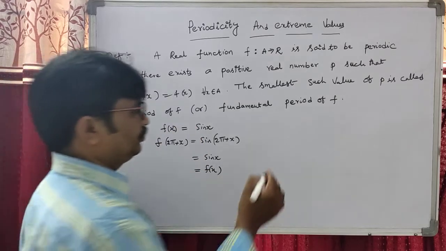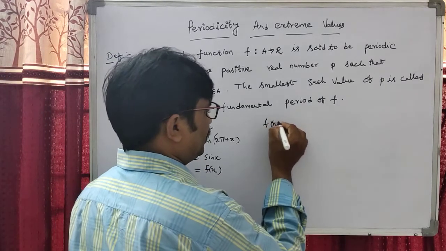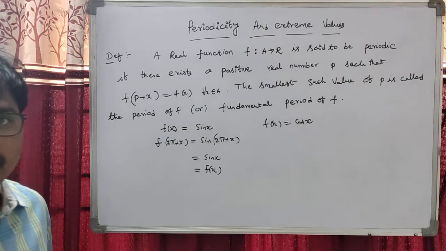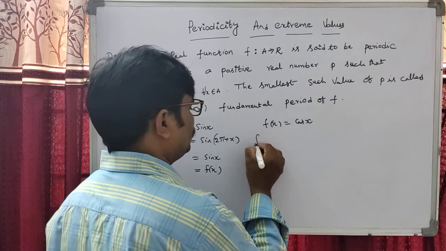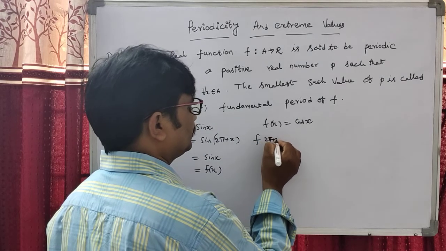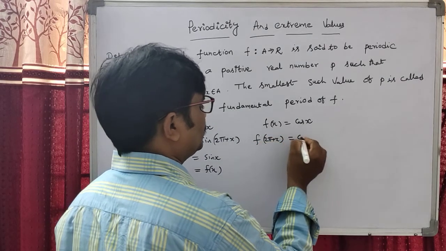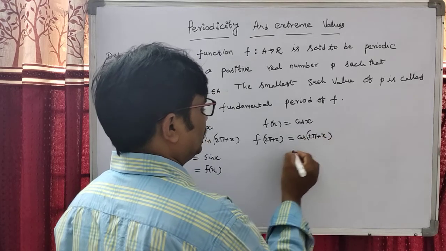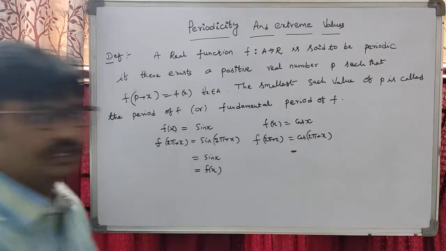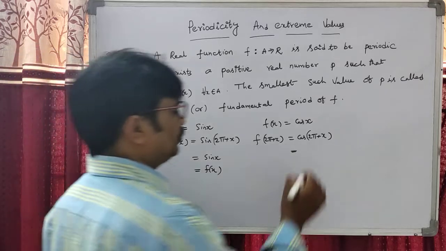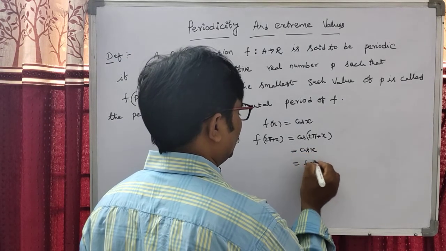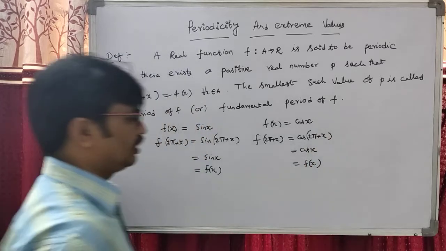Similarly students, when we take f of x equal to cos x, x is replaced by 2 pi plus x, that is cos of 2 pi plus x. Cos of 360 plus theta is cos theta. So students, this is cos of x. Now this is f of x. This is also in the first quadrant.